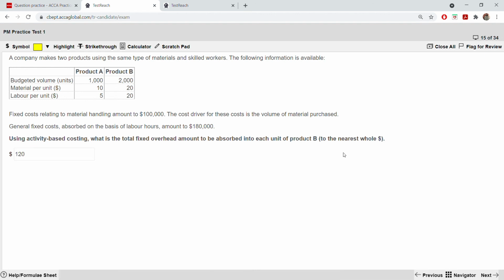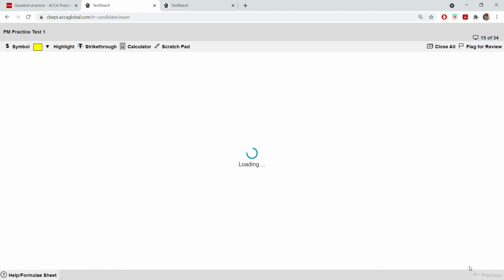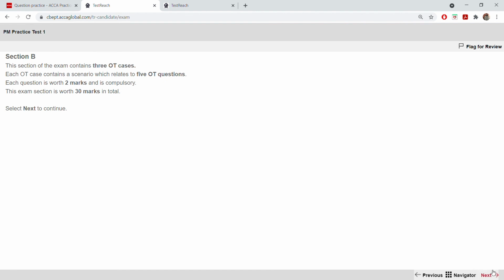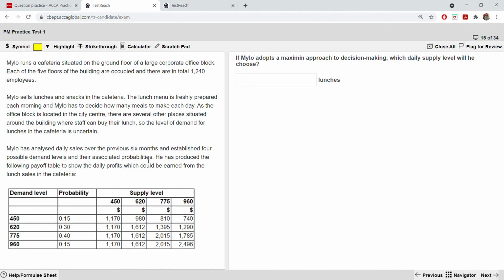So with this I stop. The next one will be on section B. You can just see what section B will look like. So the next question I'm going to start is section B. For section B questions, you will be given a case study or a background, some information like this. Based on this, you'll be given 4-5 questions. You'll be given a case study like this for section B. So that's it for section A.